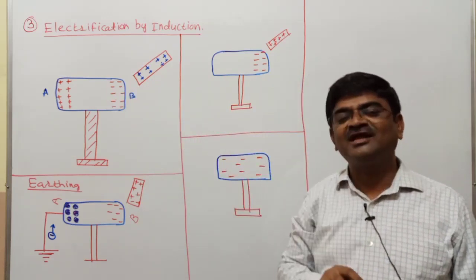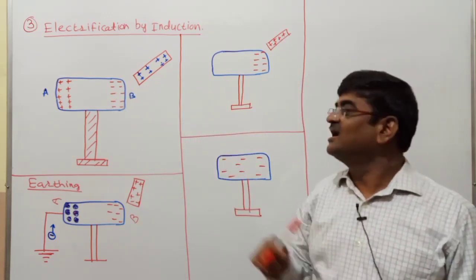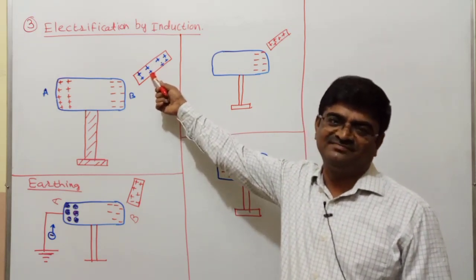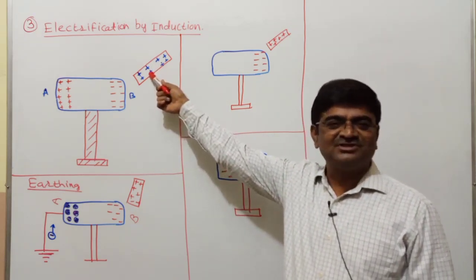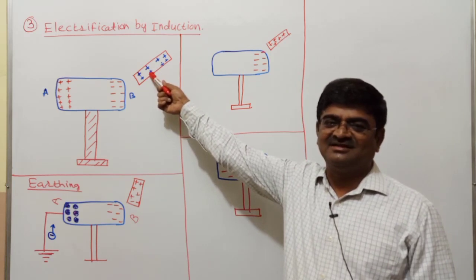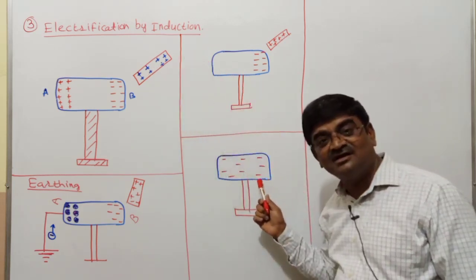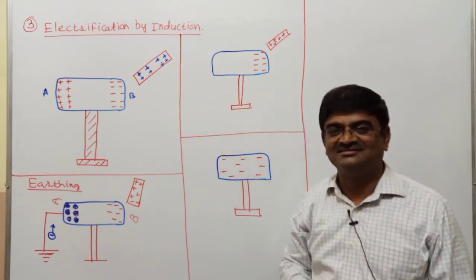Interestingly, in this process I took an already charged body, the glass rod, which is positively charged, whereas I got the uncharged body negatively charged.